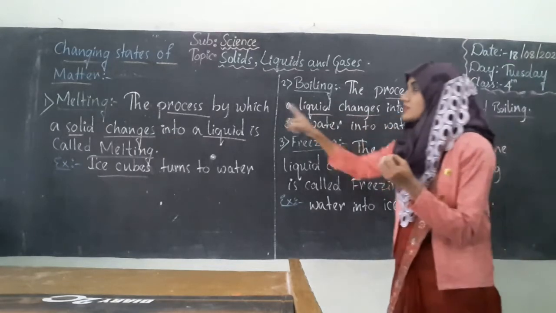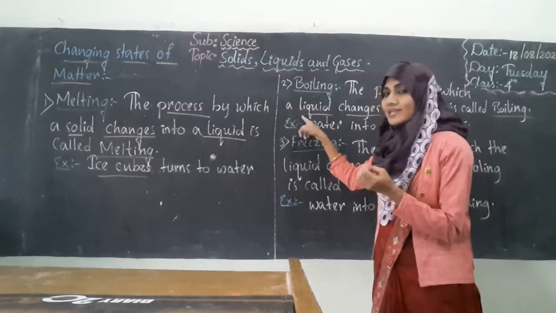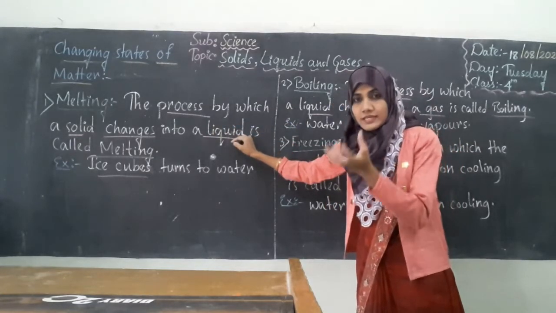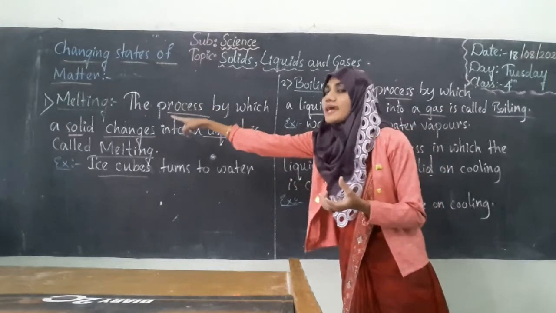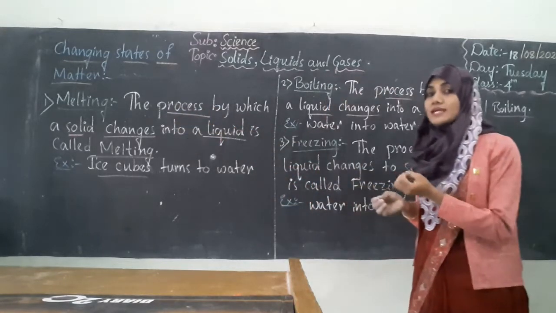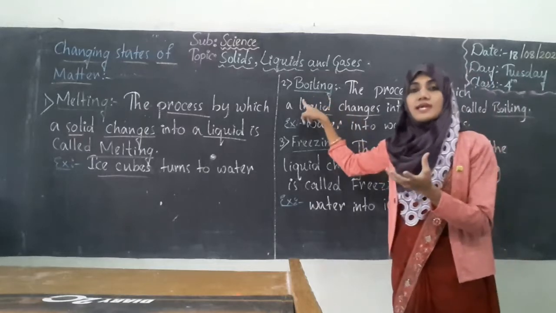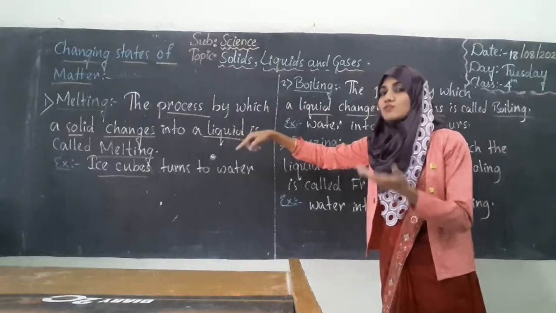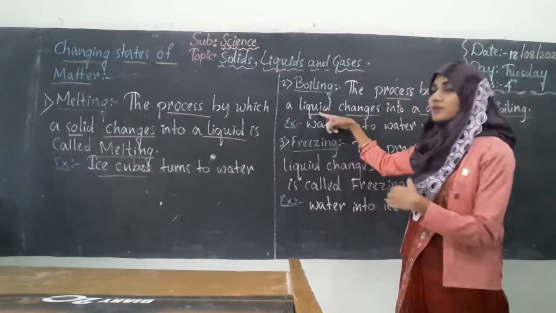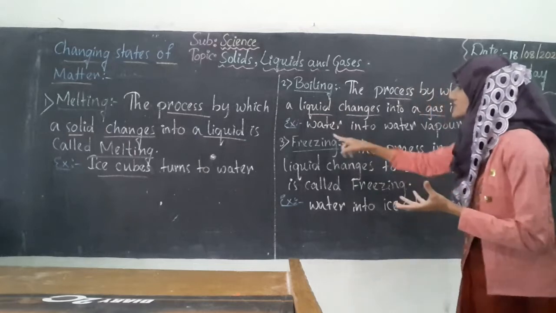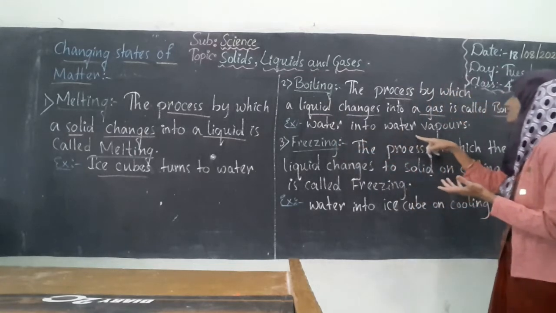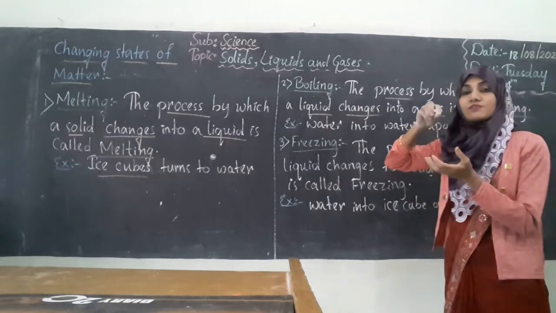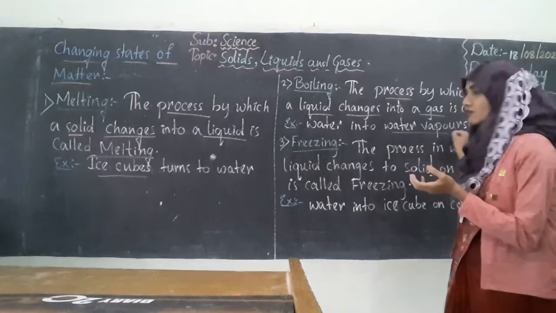The difference between melting and boiling, students, is that if we are giving heat to a solid, it is considered melting. But if we are supplying heat to a liquid, it is considered boiling. Providing heat to a solid, it will melt. Providing heat to a liquid, it will boil. An example is water turning into water vapors. The gas which comes out from the surface of the boiling water is called water vapors.